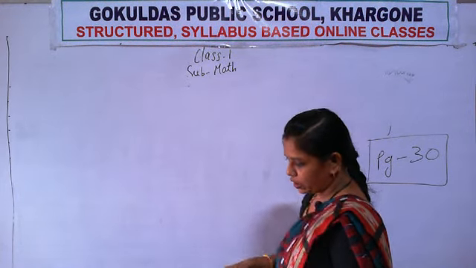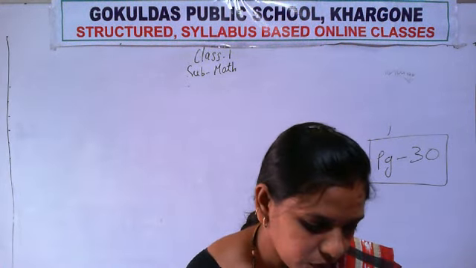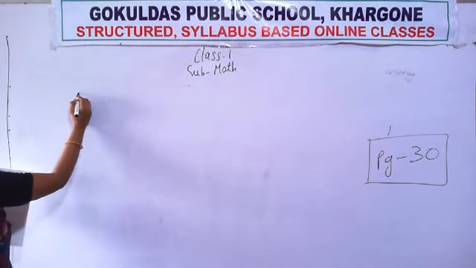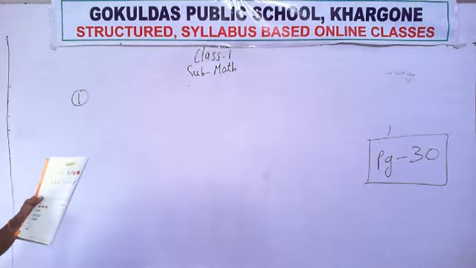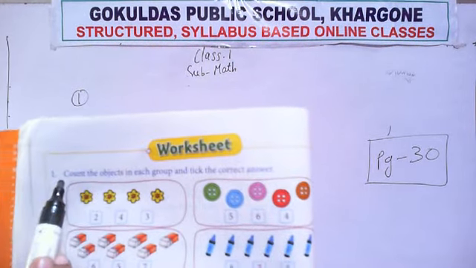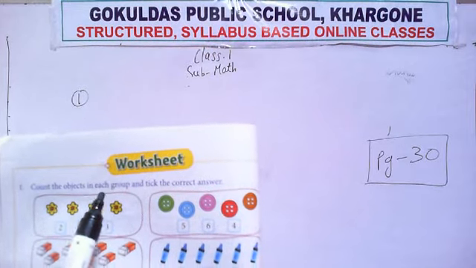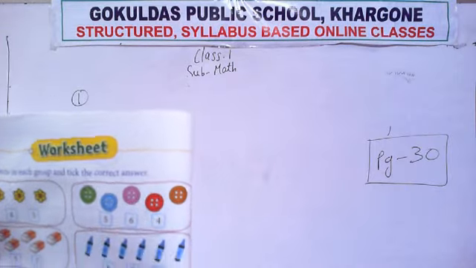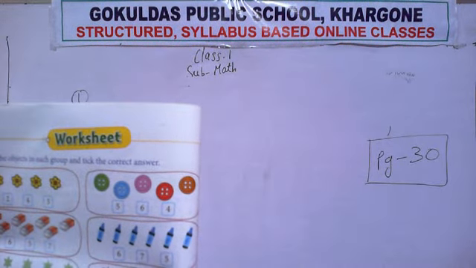Okay, the first question. I write the question also. What is that question? Count the objects in each group and tick the correct answer. You have to count the pictures and you have to tick the correct number.